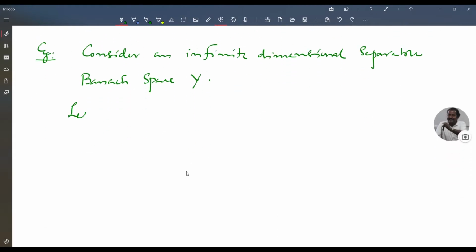Let the set of all y_s such that s belongs to S be a Hamel basis for Y. Since Y is a Banach space, by 8.4 S is an uncountable set.